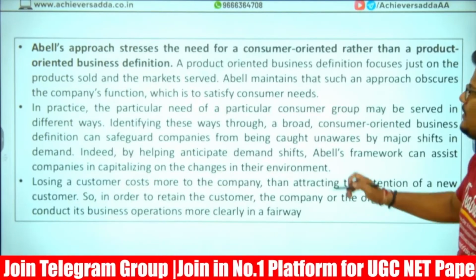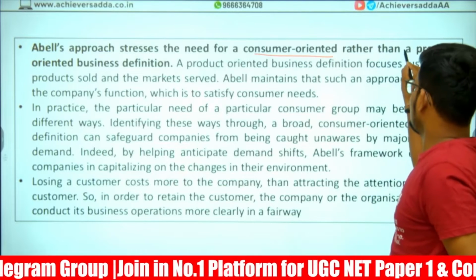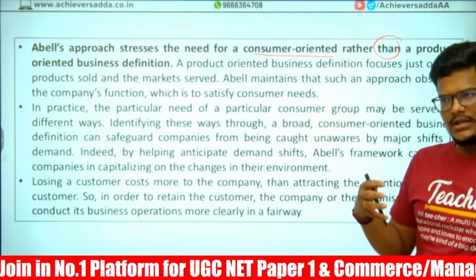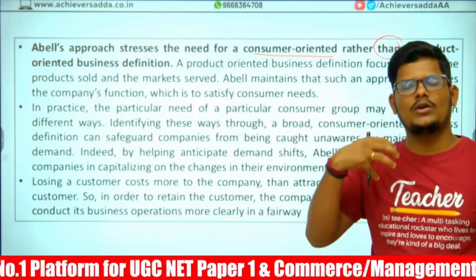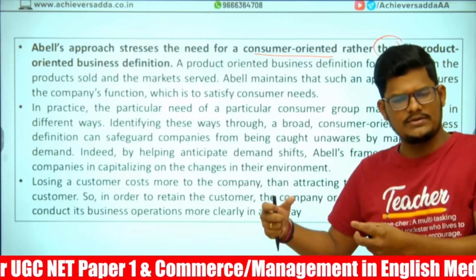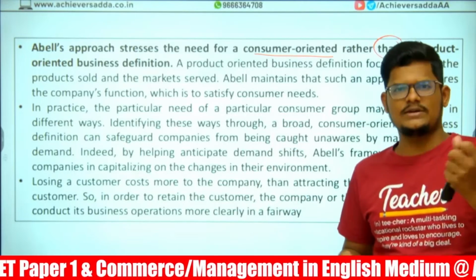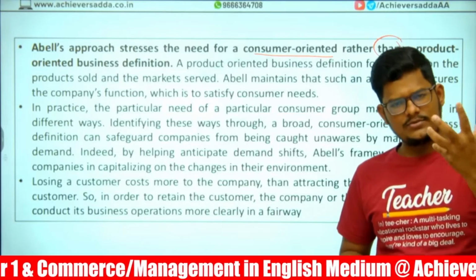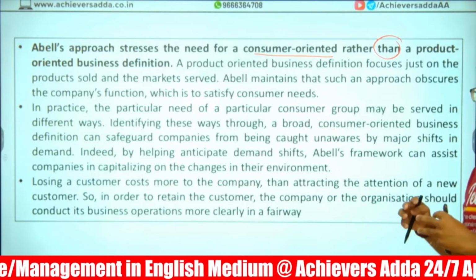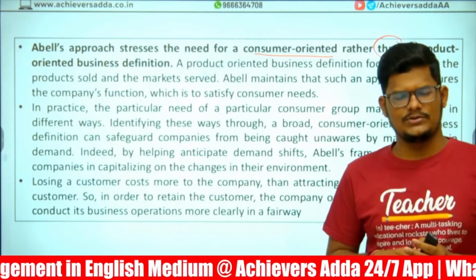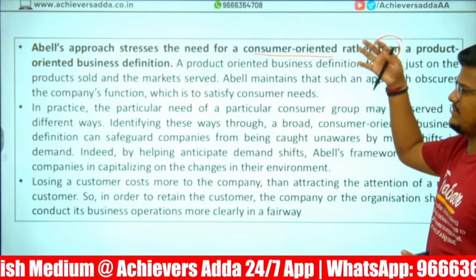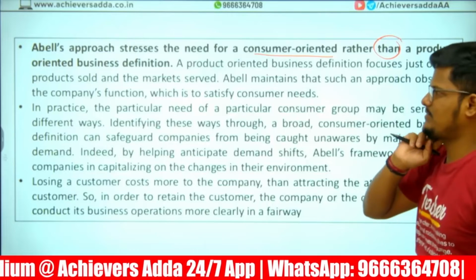He gave both, but he relied more on the consumer orientation, because ultimately you are doing business for the consumer's satisfaction. If the consumer is satisfied, then your business will grow automatically. If you concentrate more on the product and less on the consumer, you will not gain much in business. That is why he always emphasized consumer orientation.